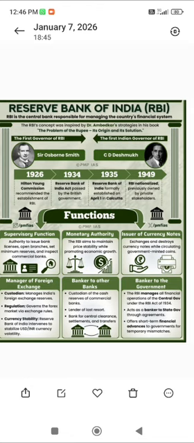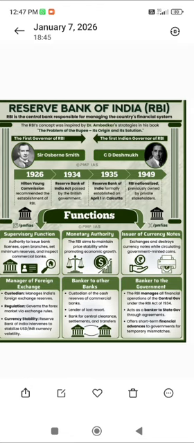At that time, C.D. Deshmukh was appointed as the first Indian governor of RBI after independence.